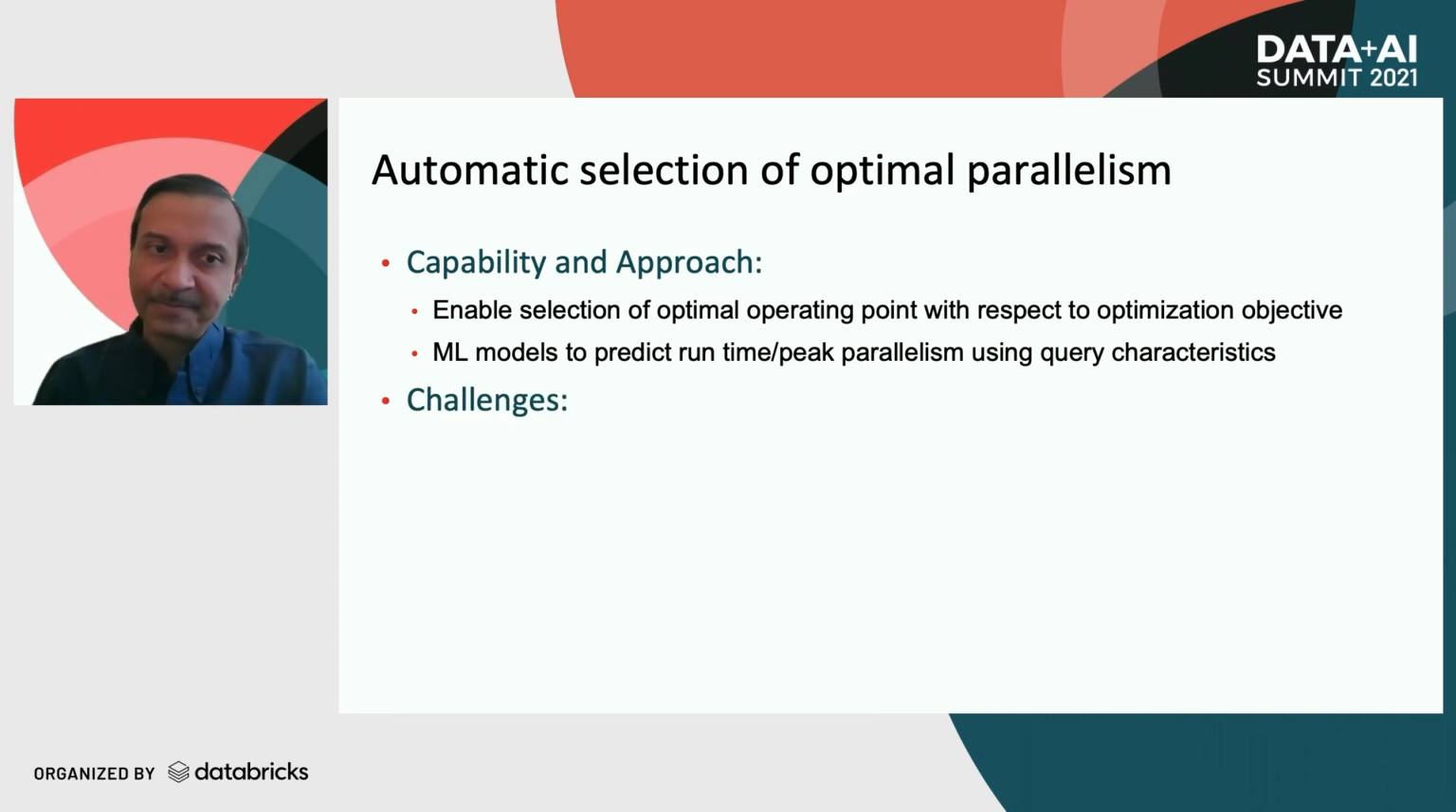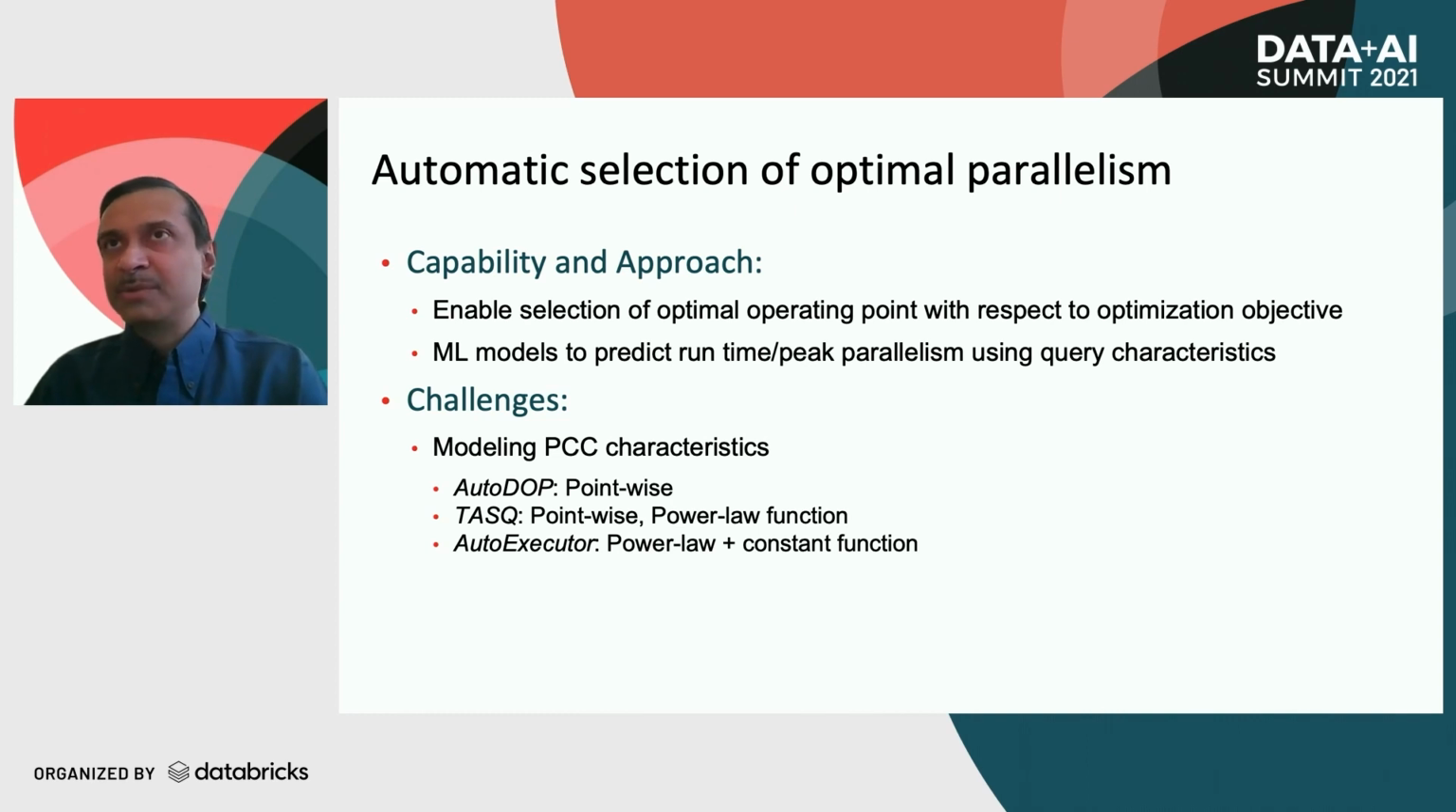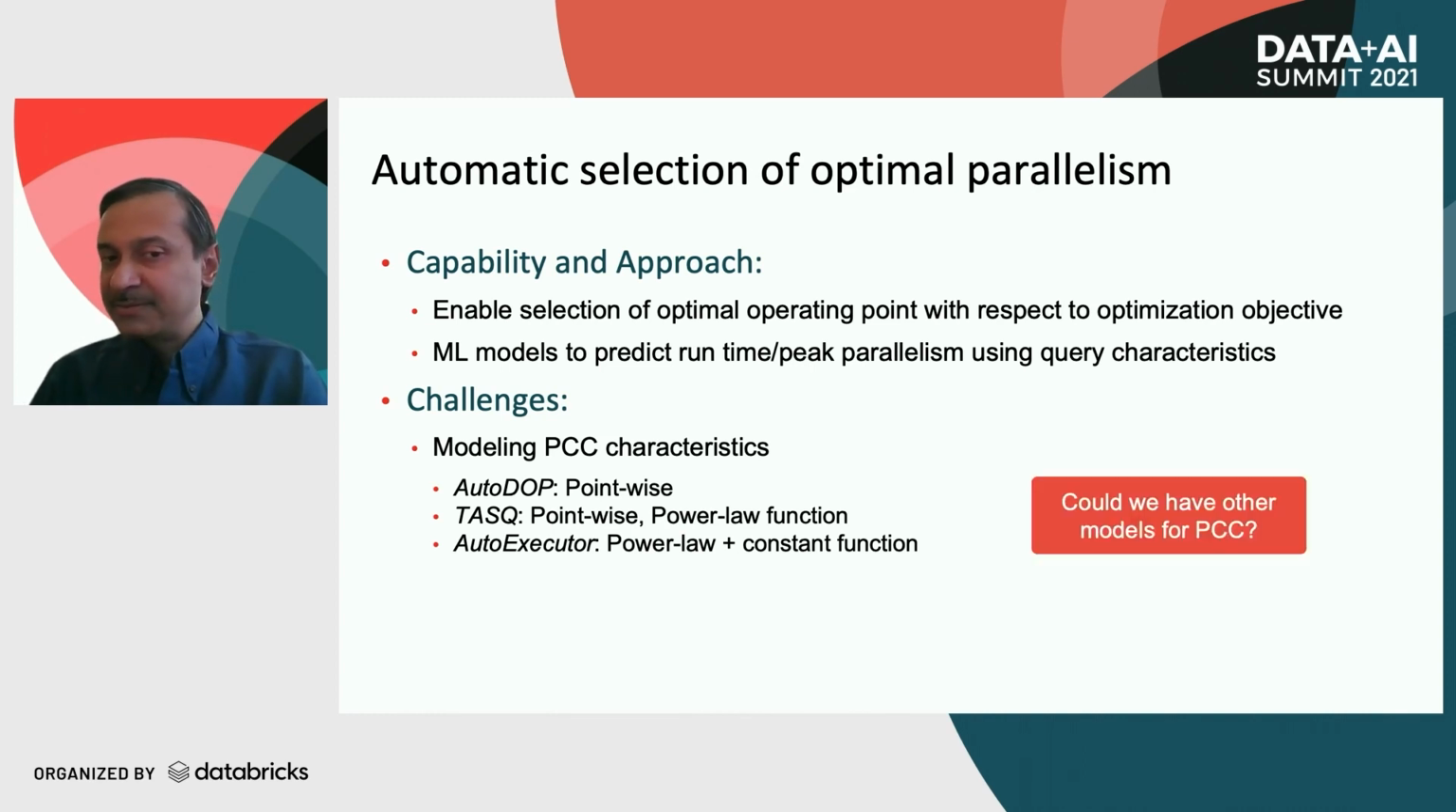The first challenge is about modeling the PCC curve. In the Auto DOP case study, we predicted the runtime for each DOP, and using these individual estimates, we can build up the PCC curve. In TASQ, we looked at both pointwise prediction as well as directly predicting the PCC using a power law function as an approximation. In the Auto Executor case study, we used a power law function as well as a constant function to approximate the PCC. So the question is, are there other ways to model the PCC? And what is the best way to model the PCC?